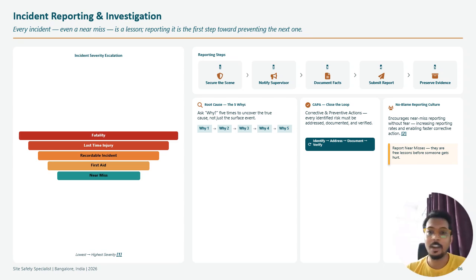Next is to encourage a no-blame culture. That is a very good culture if you can follow it. Encourage near miss reporting without fear, increasing the report rates and enabling fast, effective action. Report near misses before someone gets hurt. So this is a very good culture we can follow. That is called a no-blame reporting culture.